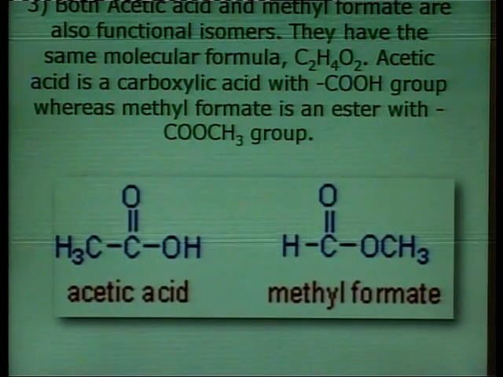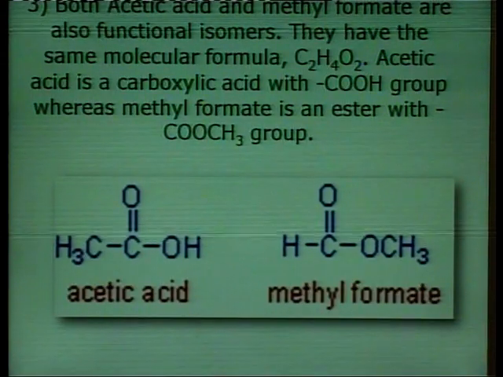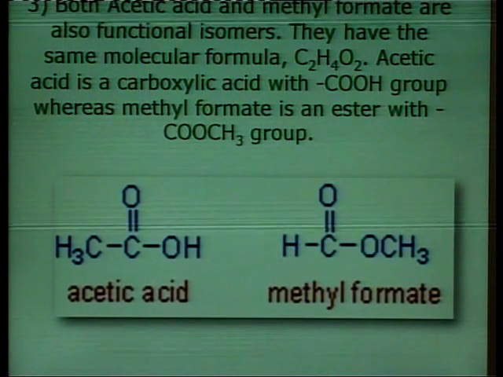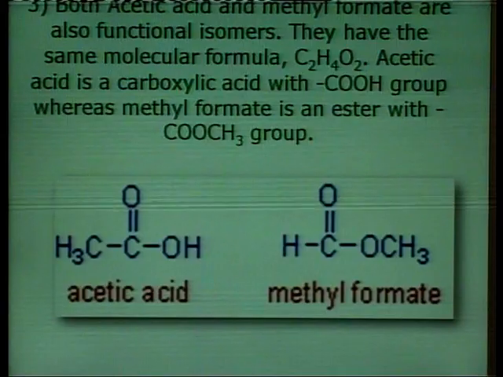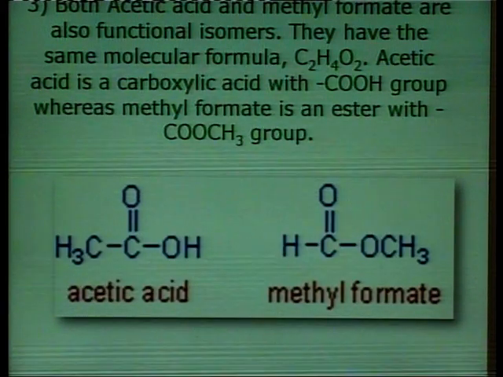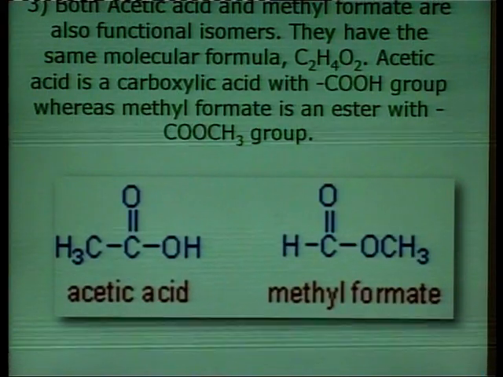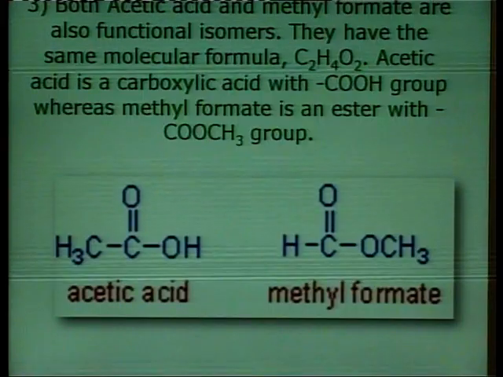This is another example, of the molecular formula C2H4O2. This molecular formula shows two types of compounds. Number one is acetic acid, another one is methyl formate. Acetic acid is a liquid while methyl formate is a gas.